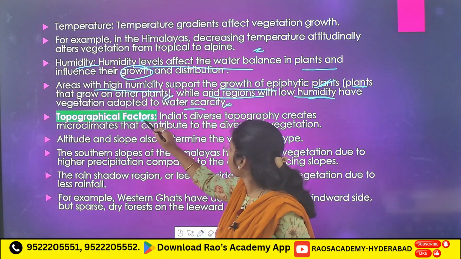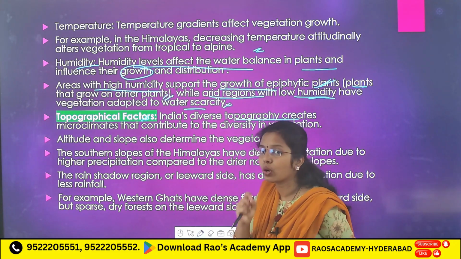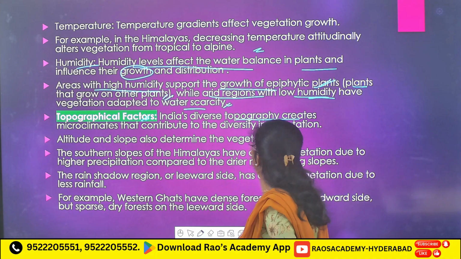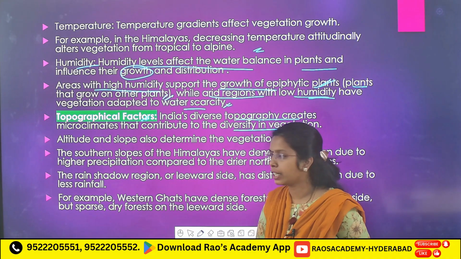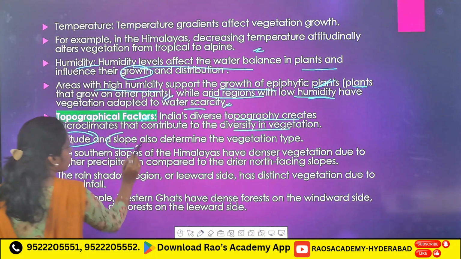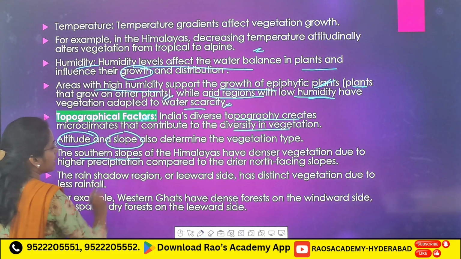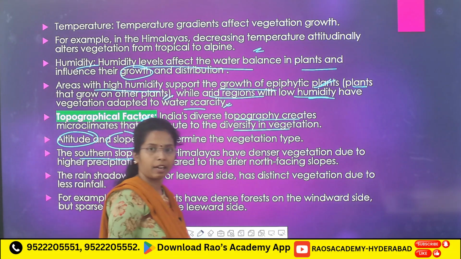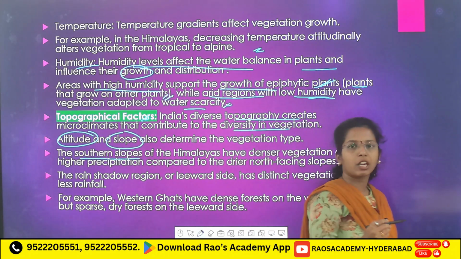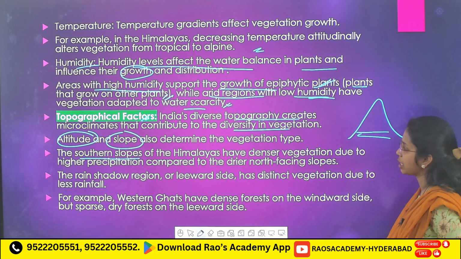Next, topographical factors. Topography creates microclimates that contribute to diversity in vegetation. For example, altitude and slope. On the southern slope of the Himalayas, as I have discussed, we will see denser vegetation.